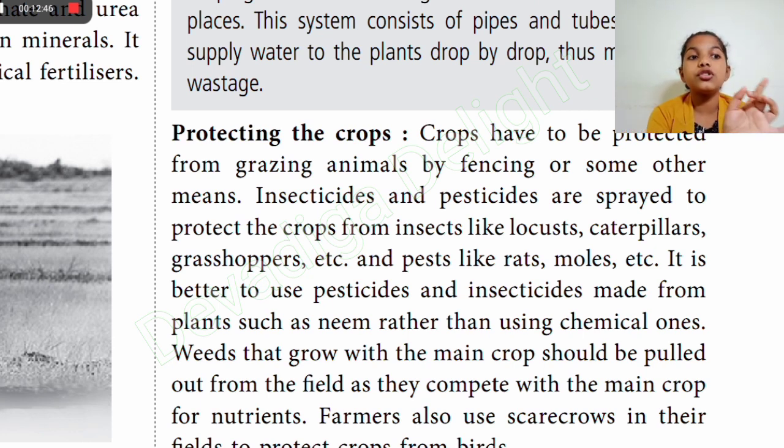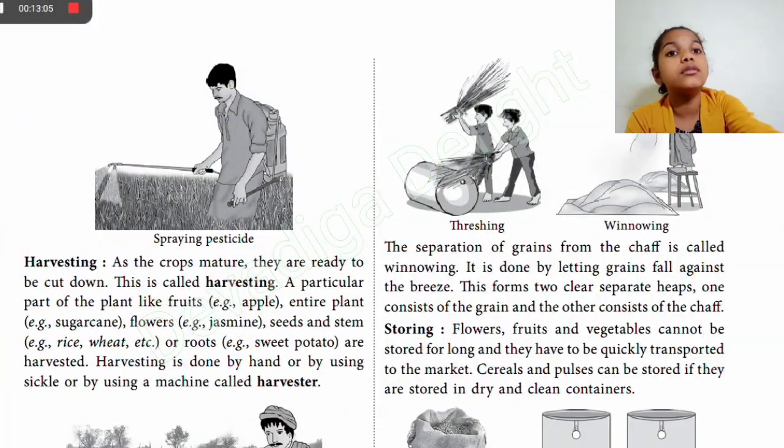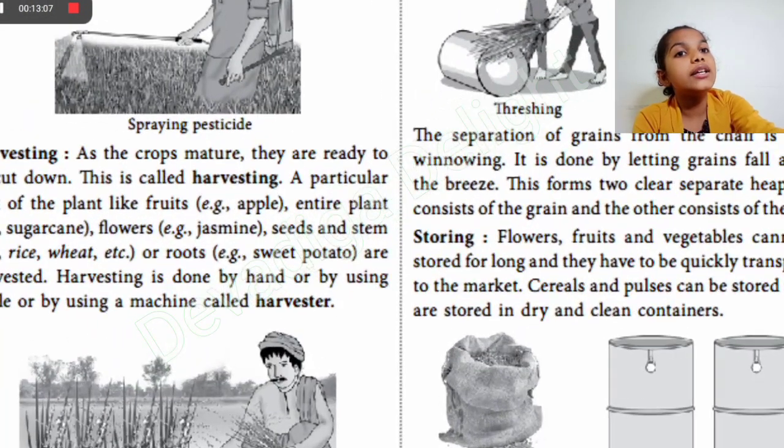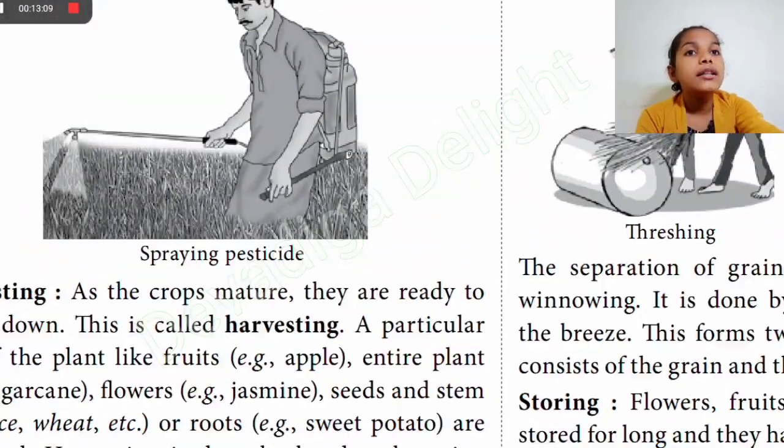Sometimes farmers also use scarecrows in their field to protect the crops from birds. Some birds eat the crops, so we should not allow it. Birds are scared of humans, so they make a scarecrow to make sure that no birds come and eat the crops. Next one, here you can see they are spraying pesticides.